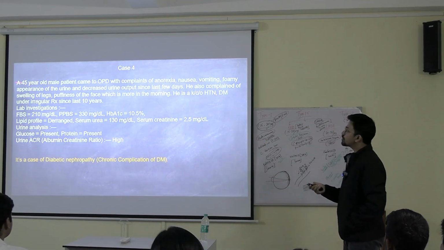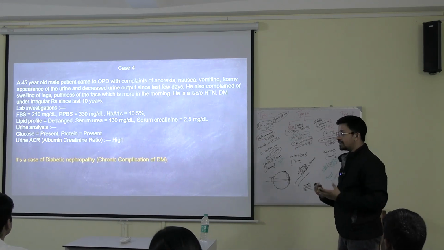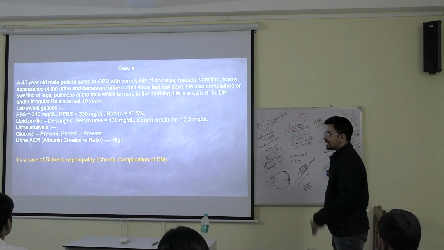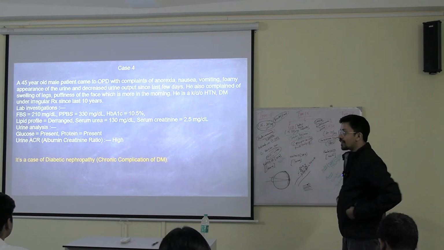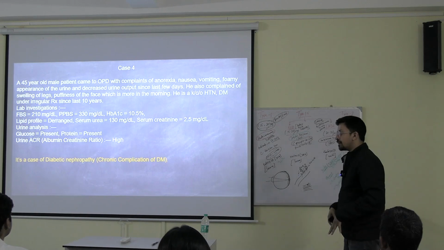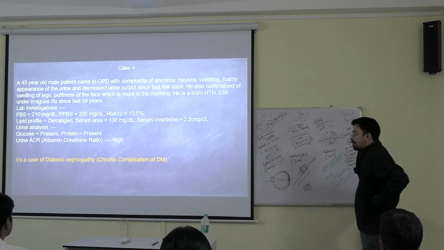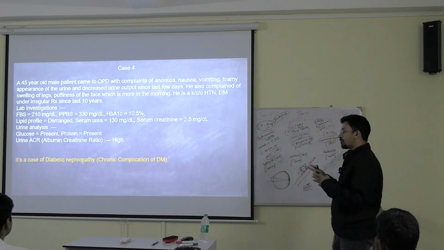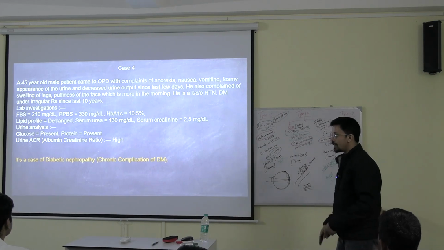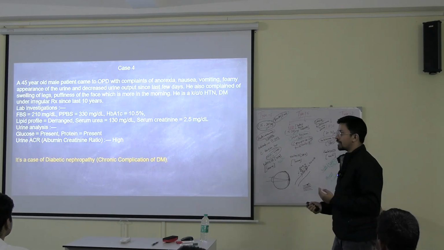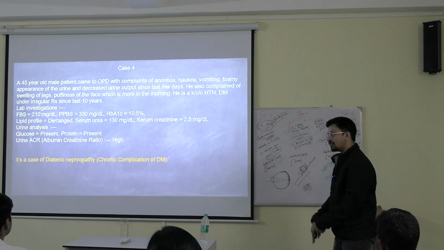He also complained of swelling of the legs. The fluid that was supposed to come out as urine is not coming out because of the defect in the kidney. Obviously the fluid is there in our body, and it gets deposited mostly in the legs, face or in the abdominal gutters. In case of a kidney patient, the most common place is the legs. Why? Most of the time we are standing or working. The most dependent part is the leg. That is why it goes there.